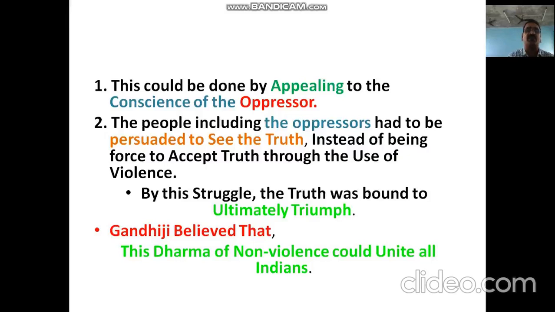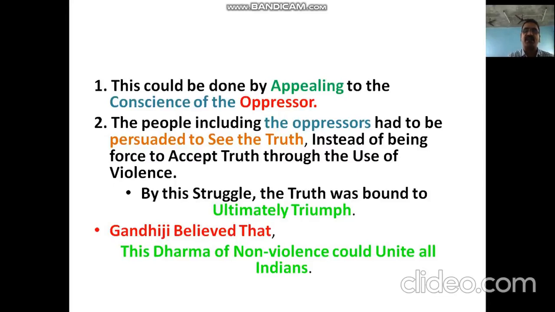This is called Satyagraha, my dear students. This could be done by appealing to the conscience of the oppressor. The people, including the oppressor, had to be persuaded to see the truth, instead of being forced to accept the truth through violence. We can do it through peace and non-violence only. By this struggle, the truth was bound to have the ultimate triumph.